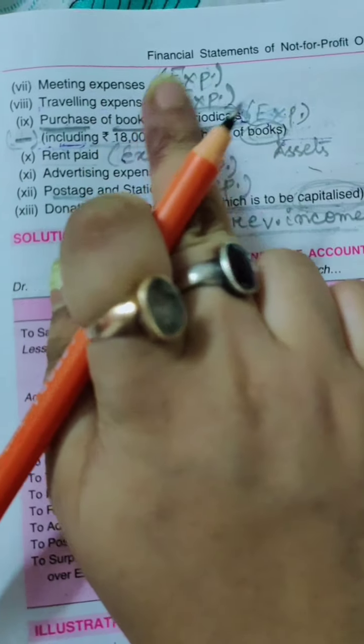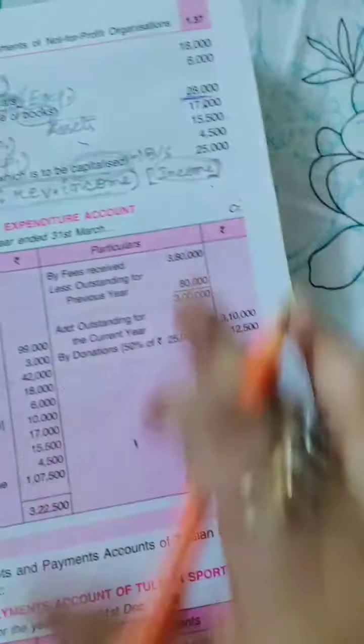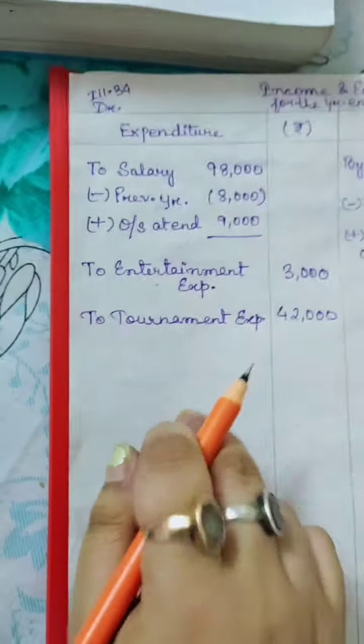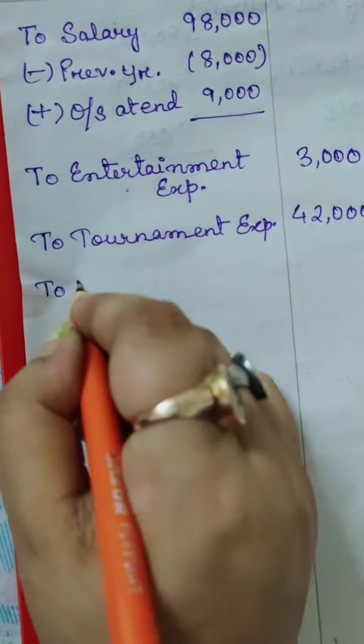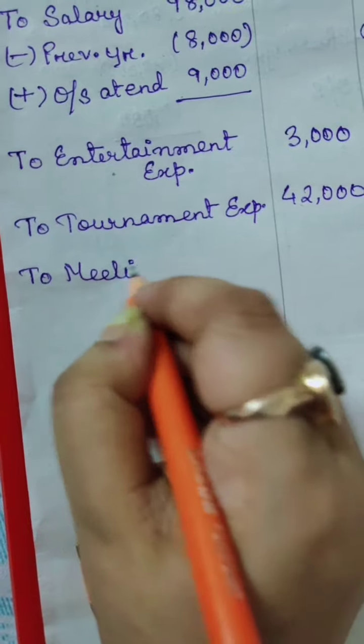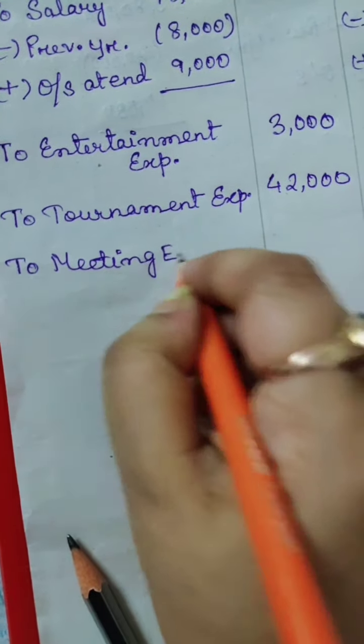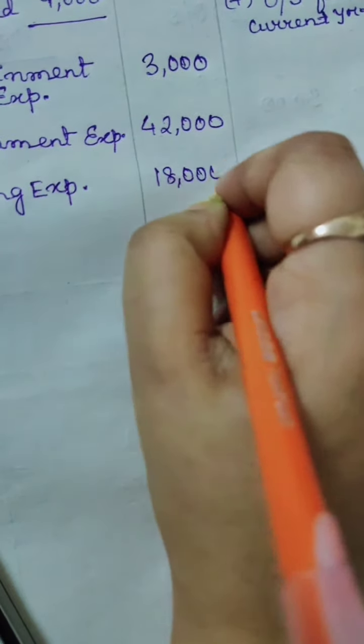Now next we have meeting expense. Again meeting expense is also an expenditure and the amount is 18,000, so again we will write in the expenditure side to meeting expense 18,000.